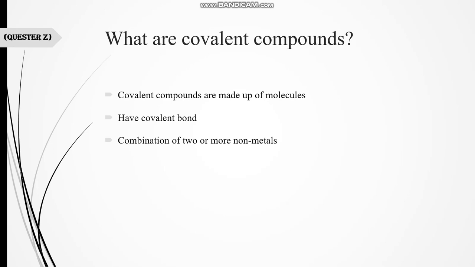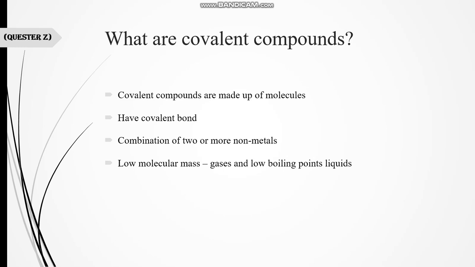It is a combination of two or more non-metals. So it is always present between non-metals, not between metals. Got it? So a covalent bond is always formed between non-metals, and covalent compounds are always made of non-metals.